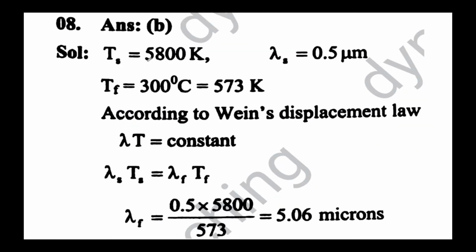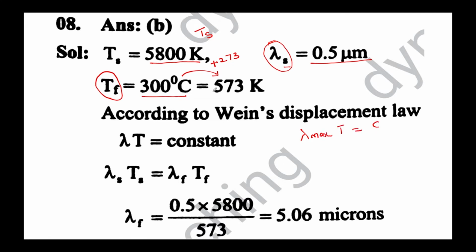The sun temperature T suffix S is 5800 Kelvin, its corresponding wavelength lambda suffix S is 0.5 micrometer, and the temperature of the furnace T suffix F is 300 degrees Celsius, which you can convert into Kelvin by adding 273. According to Wien's displacement law, lambda maximum and its corresponding temperature product is a constant.